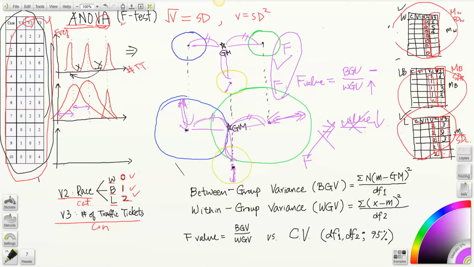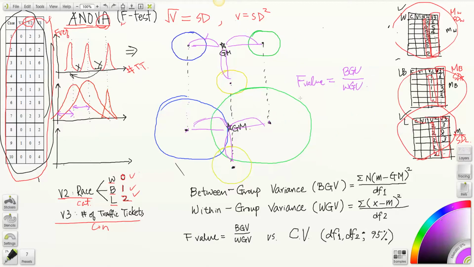So that's the power of between group variance and within group variance, and how this F value can be determined by the change in the dispersion. And in the next scenario, I'm going to talk about a change in central tendency.